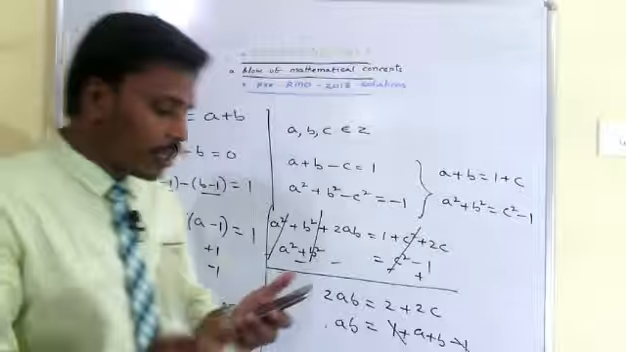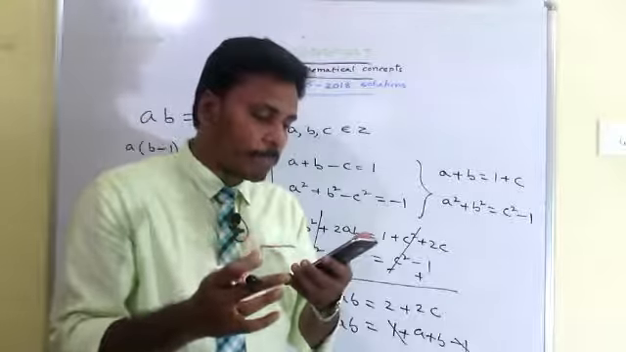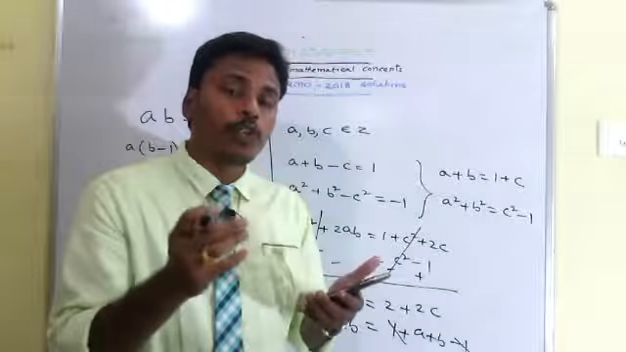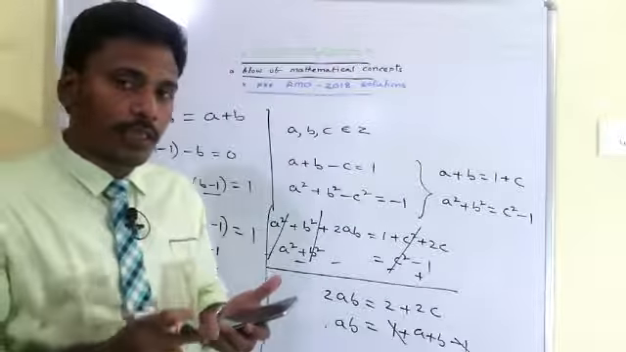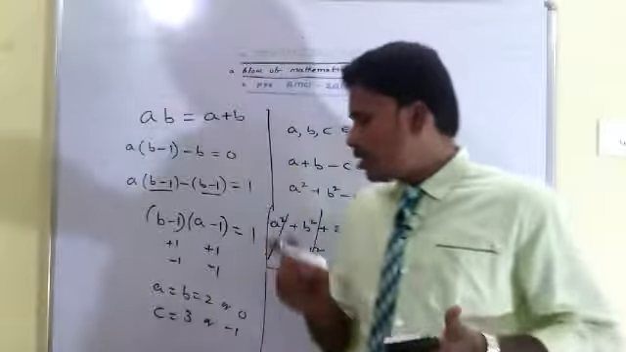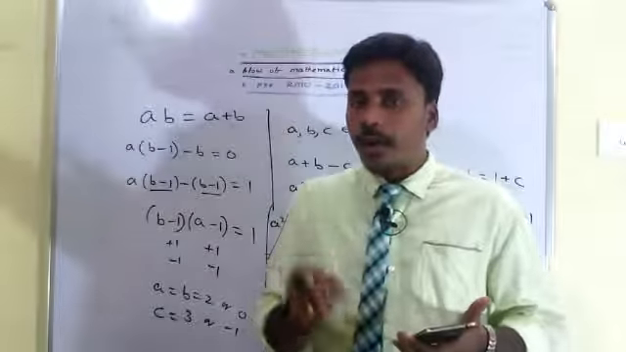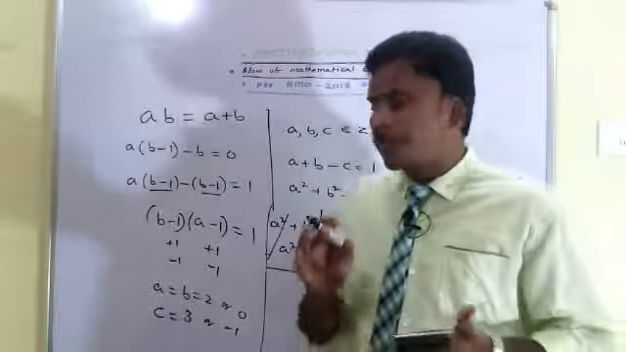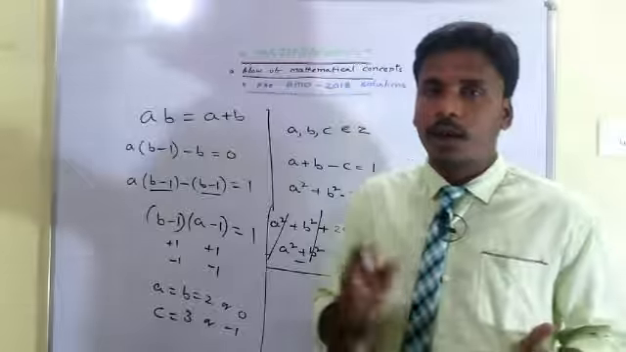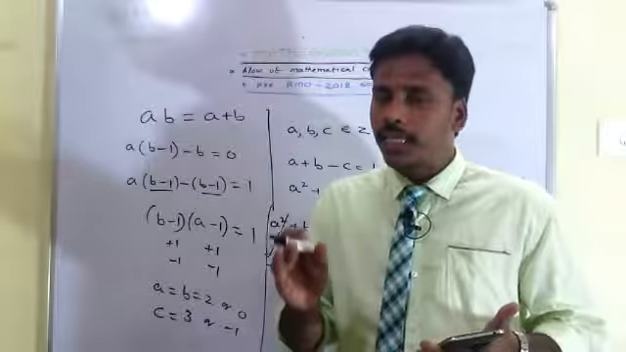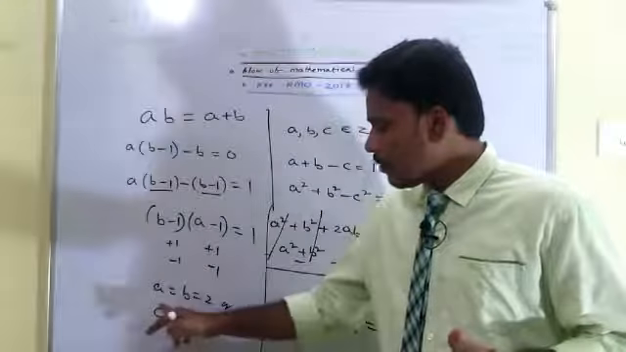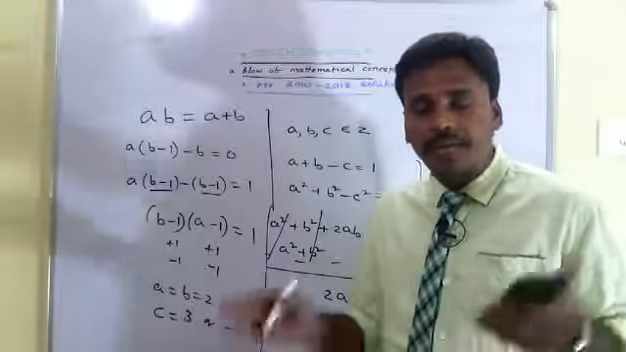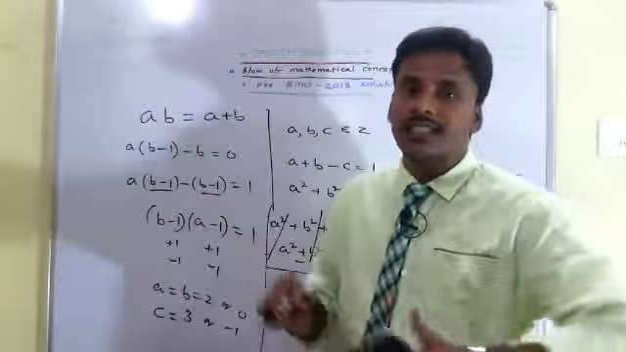And they ask us in the question itself to calculate the sum of all possible values of a square plus b square plus c square. In one possibility, a is 2, b is 2 and c is 3. In that case, a square is 4, b square is 4, c square is 9. 4 plus 4 is 8, 3 square is 9, 9 plus 8 is 17. So in one case, a square plus b square plus c square is 17.